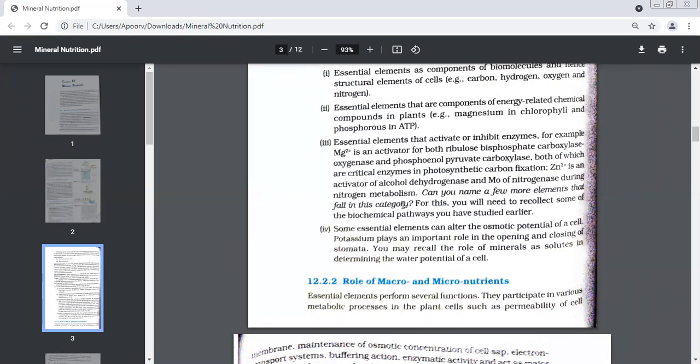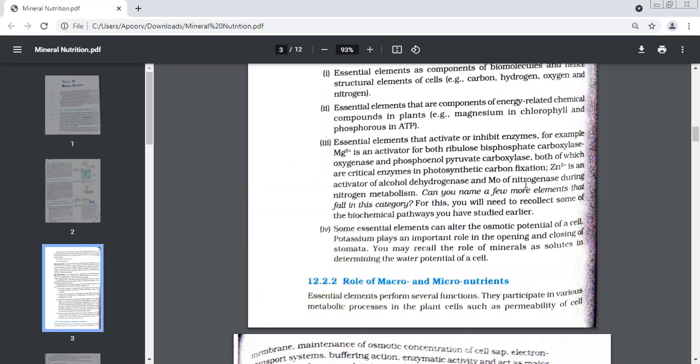Zinc, this activates another enzyme, alcohol dehydrogenase, and molybdenum the enzyme nitrogenase. So it would be better you take up one simple example. I think this one will be the easiest for you, molybdenum. This element activates which enzyme? Nitrogenase. When nitrogen fixation is taking place, nitrogen metabolism is taking place, then this process is enhanced by an enzyme, nitrogenase, and the element which is present in nitrogenase is molybdenum.